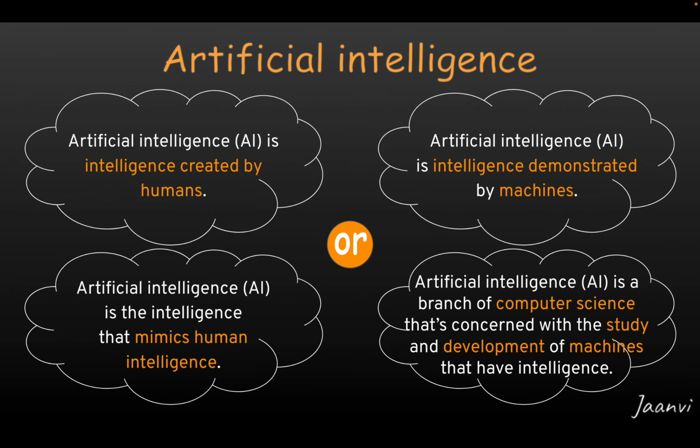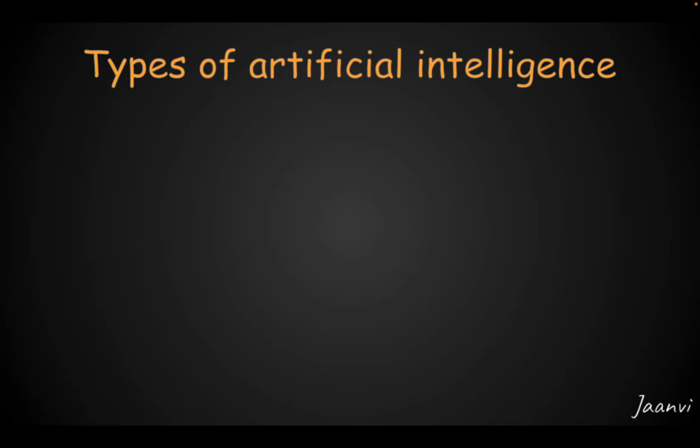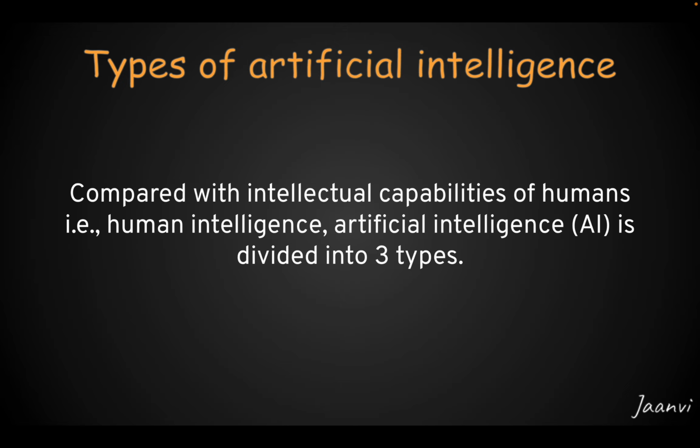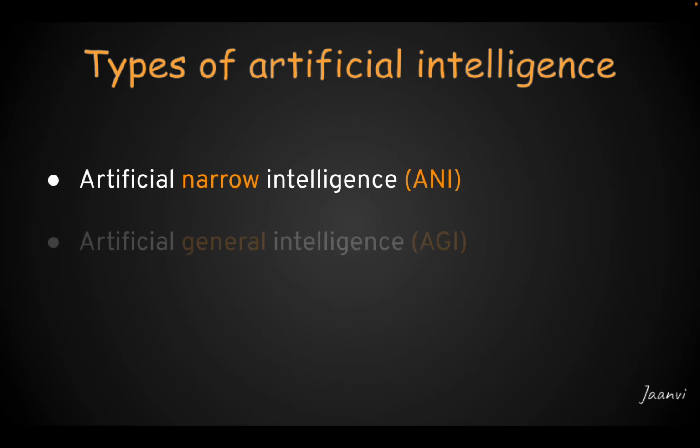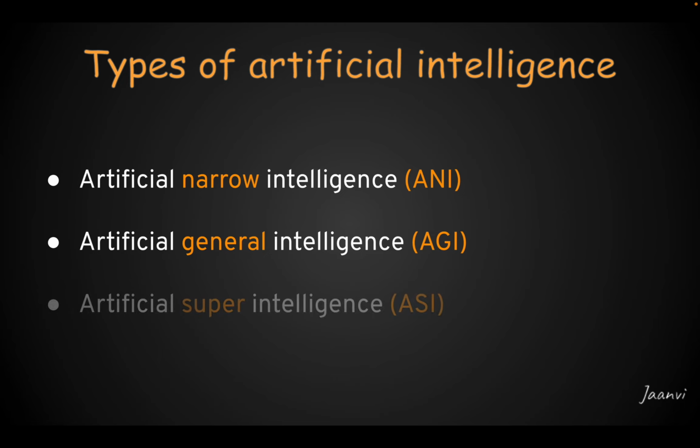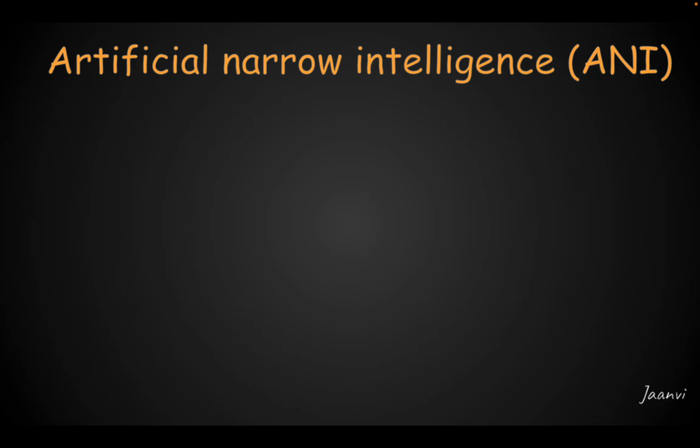Okay, next, let's look at the different types of artificial intelligence. So, by comparing artificial intelligence to intellectual capabilities of humans, that is, human intelligence, artificial intelligence is divided into three types. Okay, and they are artificial narrow intelligence, artificial general intelligence, and artificial super intelligence. Now, let's briefly understand what artificial narrow intelligence, general intelligence, and super intelligence are. So, guys, first let's understand what artificial narrow intelligence is.